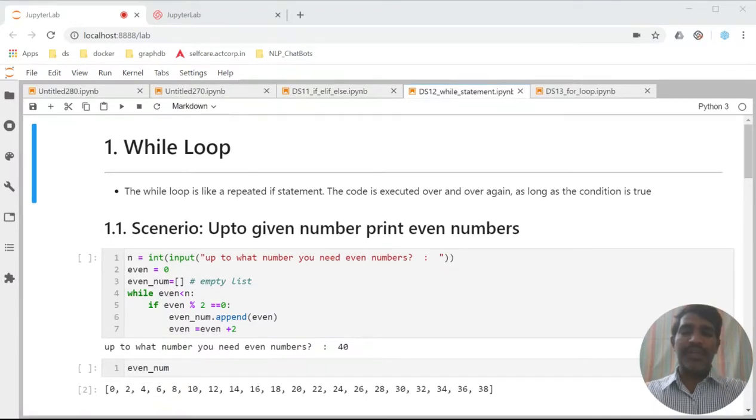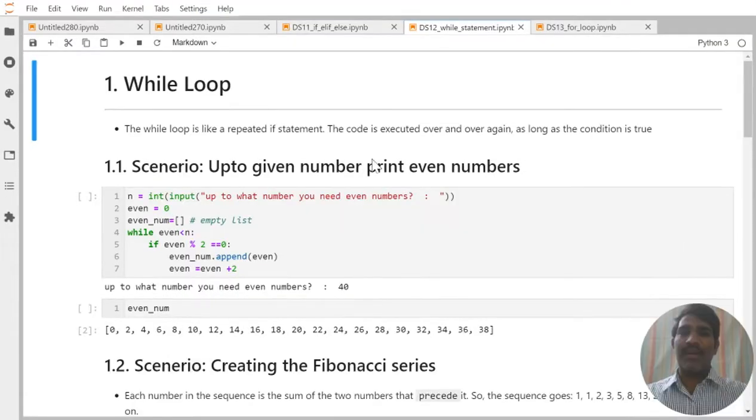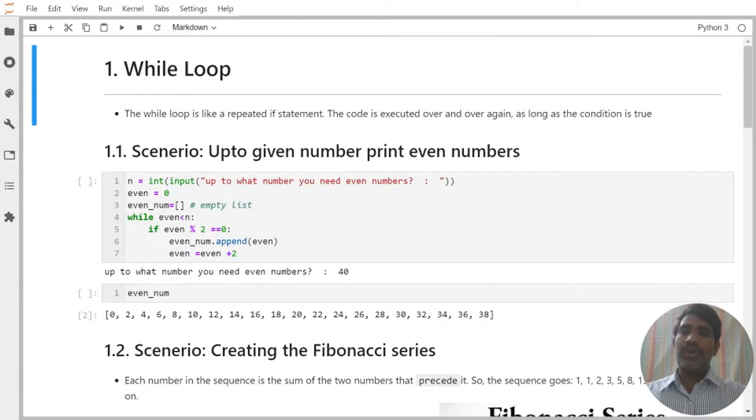The next topic we need to understand is how we can write loops. If I want to write some kind of loop, how can I write it? If you see this one, I have a while loop available. The while loop is like repeated if statements. The code is executed over and over again as long as the condition is true. The moment the condition is true, it will automatically execute.